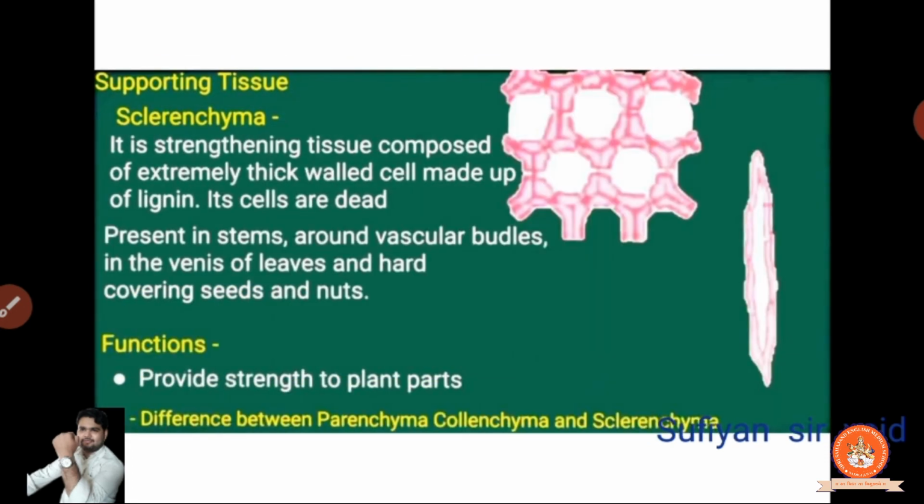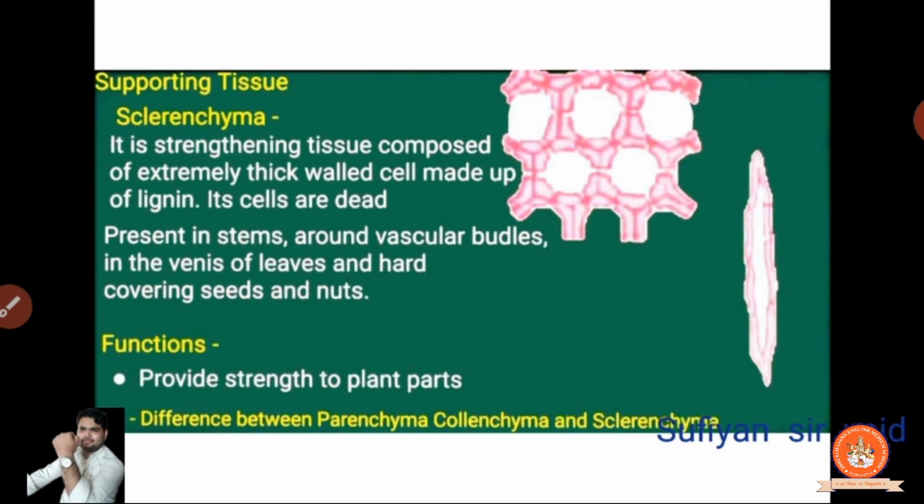Now, sclerenchyma. This also gives you great examples that you have touched. Clear? So it is the stretching tissue composed of extremely thick-walled cells made of lignin. So this sclerenchyma has lignin. Lignin is a cementing substance, not actually cement, but like cement it is very strong. And it is made up of dead cells, and it is very hard compared to parenchyma and collenchyma. Clear? Because there is a lack of space.